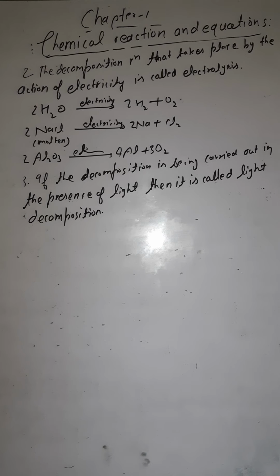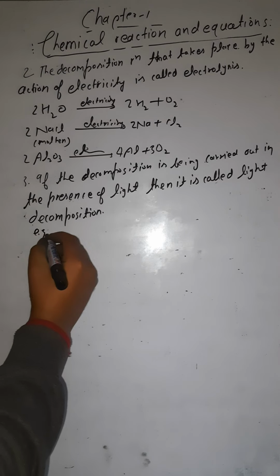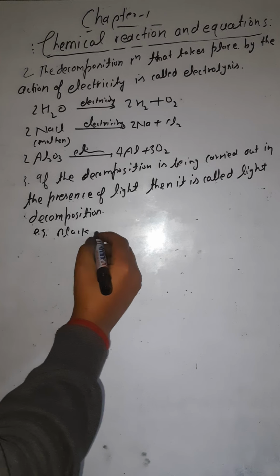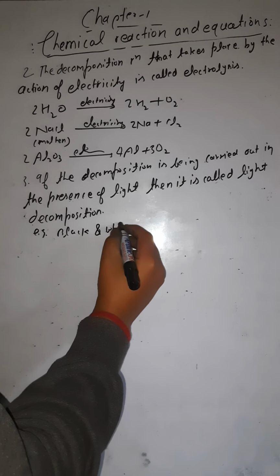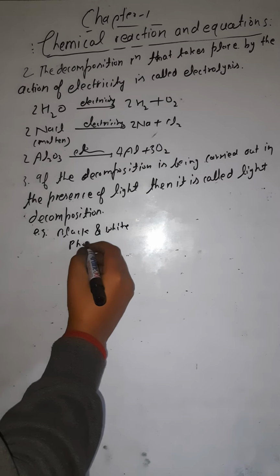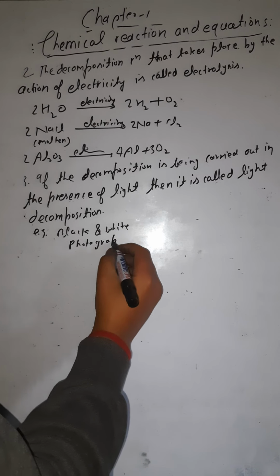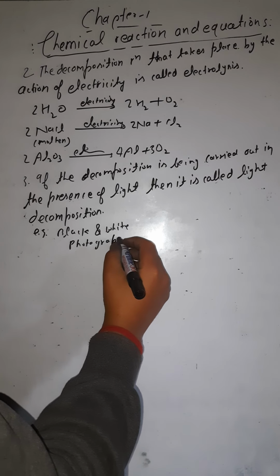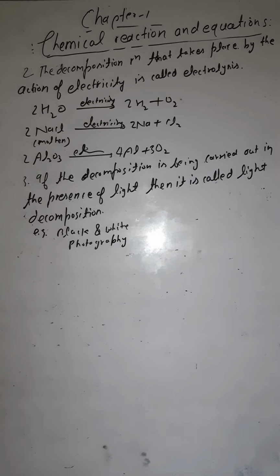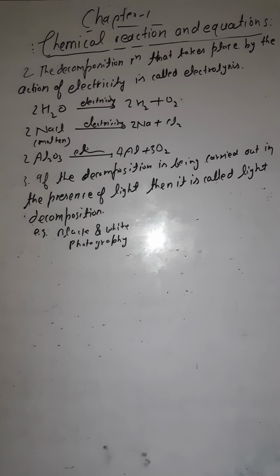The best example is black and white photography. In black and white photography, we are using this light decomposition reaction.